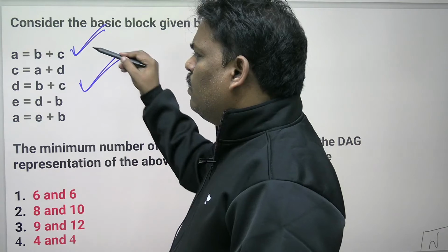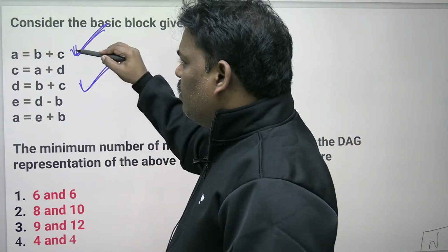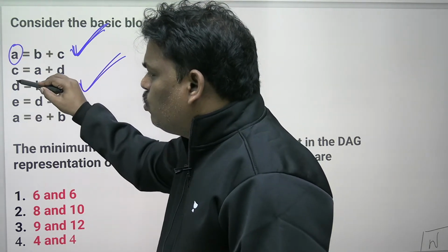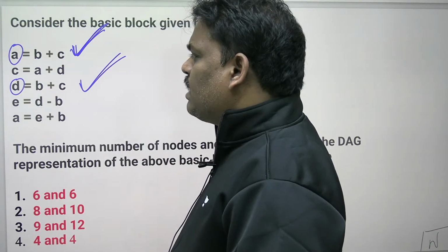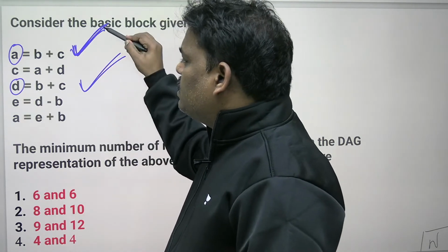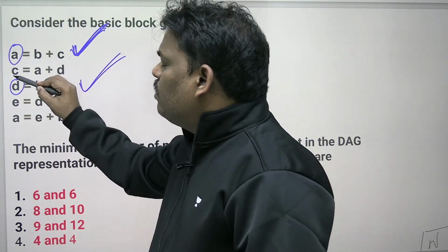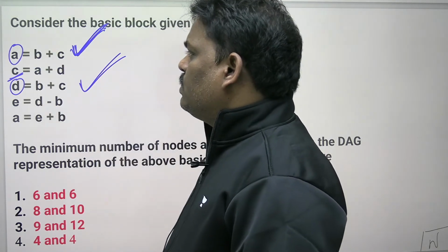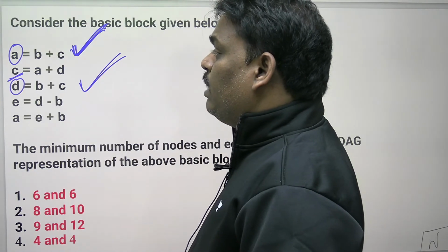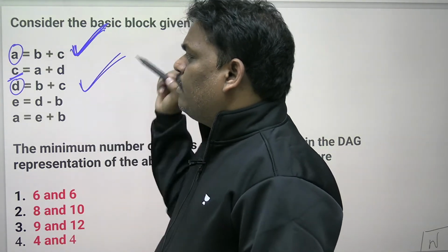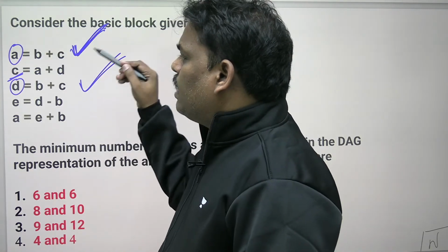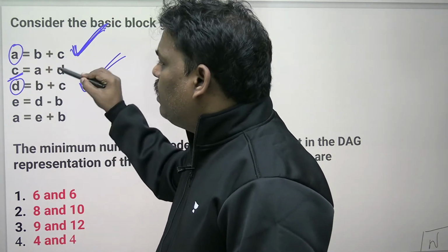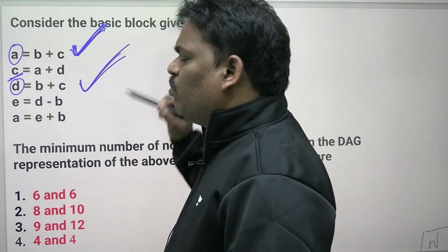B plus C is equal to A. B plus C is equal to D. I think both are the same or not. You may say, sir, after this one more statement came. Because of that statement, C is updated. B plus C is A, and using that, A plus B is C. So I think these expressions are not the same.